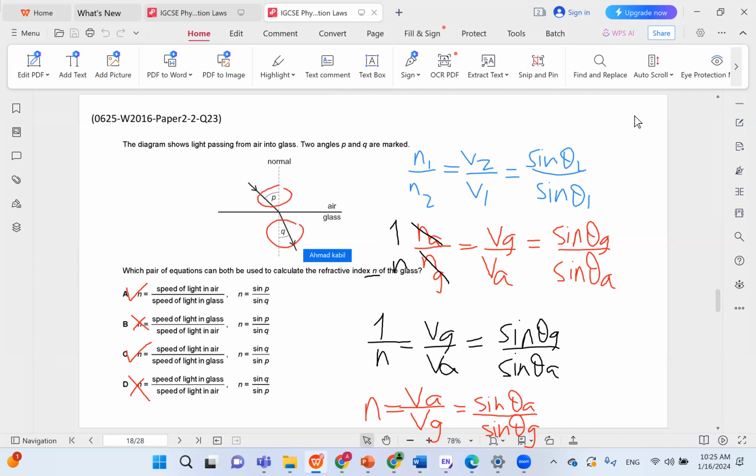Because we know that air corresponds to P and glass corresponds to Q, and they are put in correctly with regards to the normal. So we don't need to do anything except just remove theta air and put P. Remove theta glass and put Q. So it becomes sine P over sine Q. So this is correct, but this is wrong. So the only choice that has two correct parts is choice A. And this is the choice we're going to go with for this question.